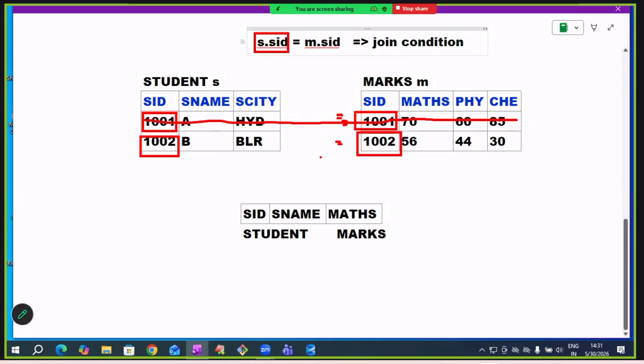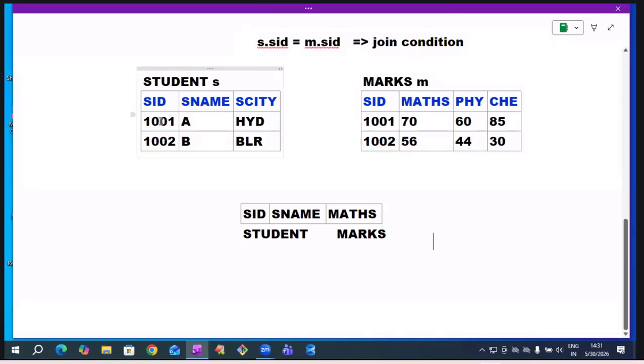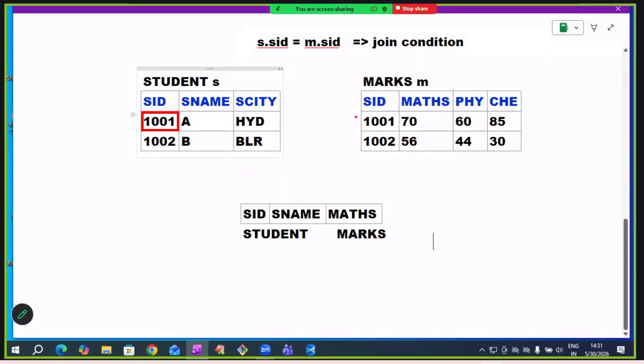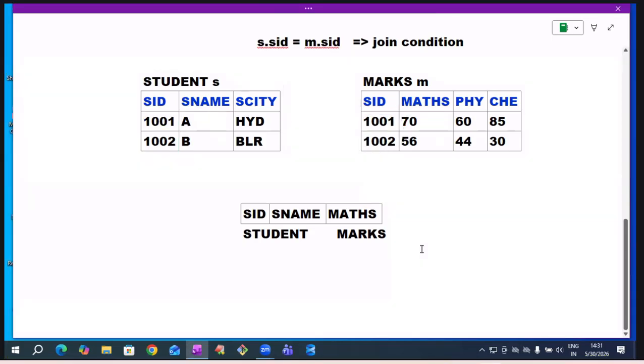Is 1002 equal to 1002? Yes. Like this, the student table SID compares with every student ID in the marks table. If equal, join. Otherwise, it will not join. Next, it takes another student ID in the student table and compares with every student ID in the marks table. If equal, it joins. Otherwise, it will not join. Like this, it performs the join operation.